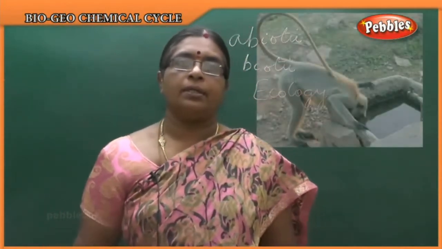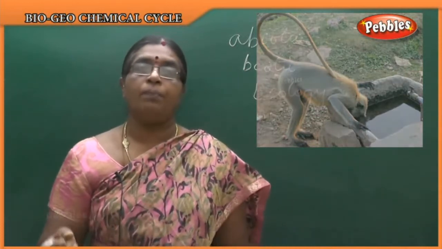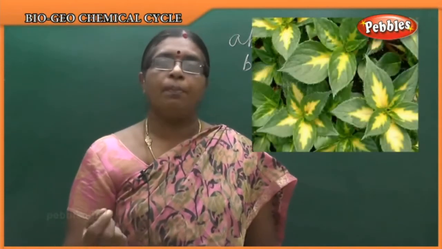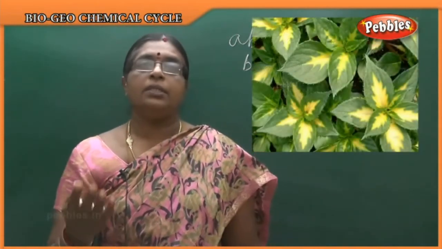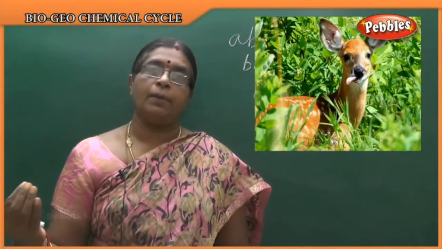So after they die, the consumers and decomposers will act and return it to the atmosphere. It is given to us. So all these processes, how an element or compound forms and again goes to animals and plants, all of this happens in the environment. So there is a relation between living and non-living things.